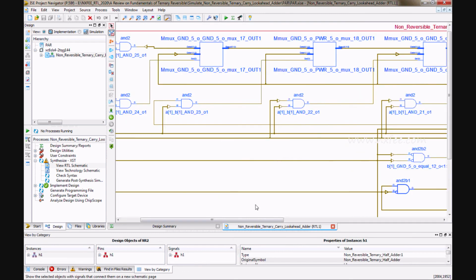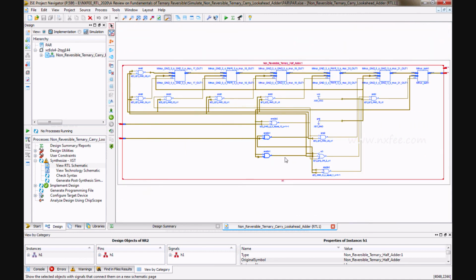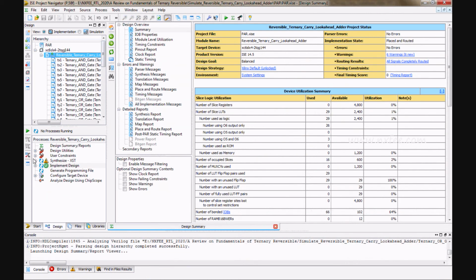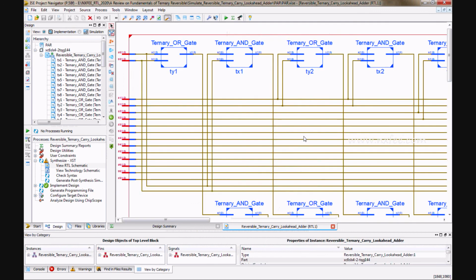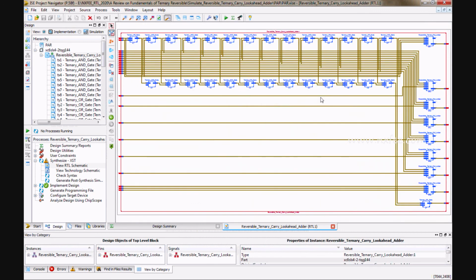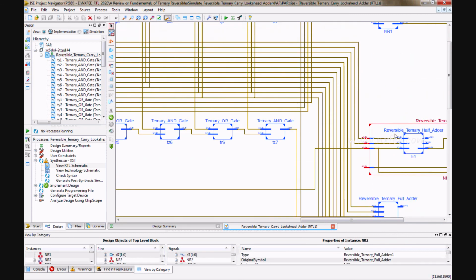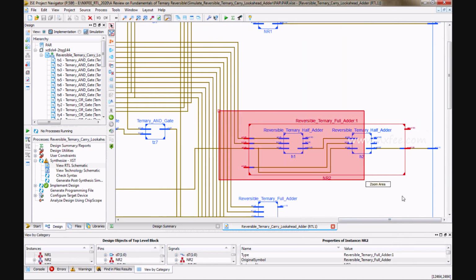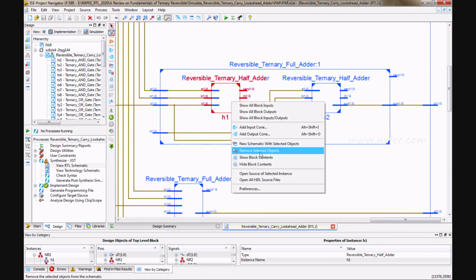You can verify the schematic. And this one is a reversible ternary logic, the same cascaded half adder, reversible ternary half adder.